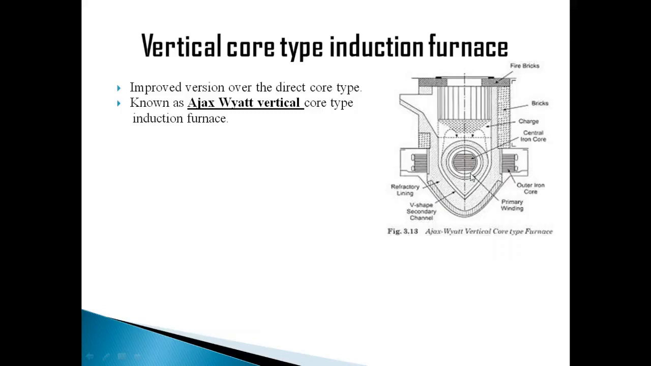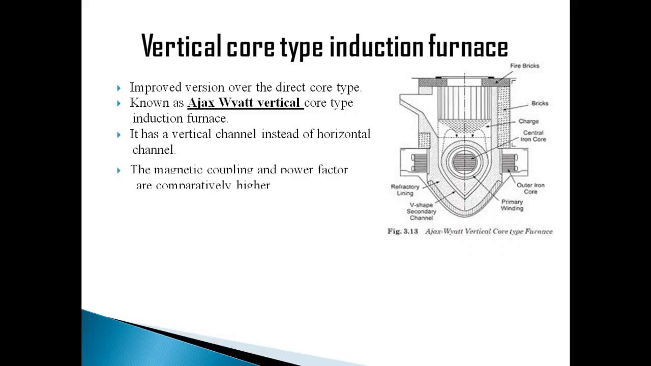It has a vertical channel instead of horizontal compared to the direct core type. The direct core type was horizontal, but here the charge is placed vertically, so it can be called a vertical channel. And one more thing is, the secondary and primary are closer to each other, so the magnetic coupling is also good. Because of the good magnetic coupling, it is going to have a better, higher power factor compared to the direct core type. So magnetic coupling and power factor are comparatively higher. This furnace can be operated at normal frequency, up to 50 Hertz.